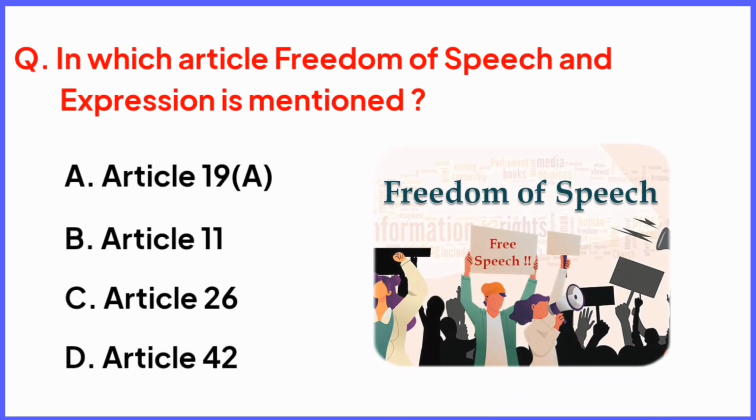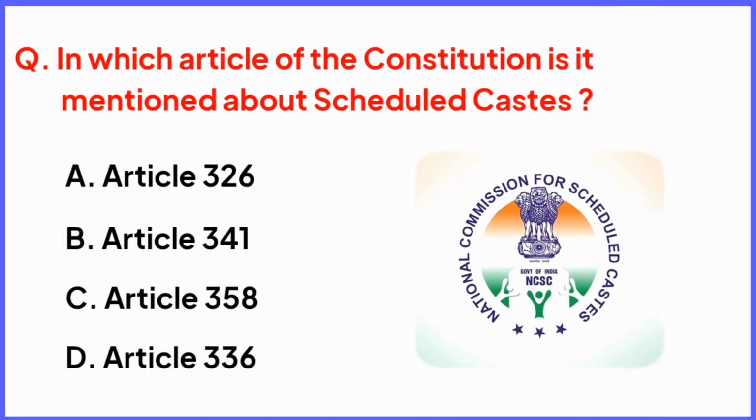In which article freedom of speech and expression is mentioned? Right answer is option A, Article 19A. In which article of the Constitution is it mentioned about scheduled caste? Right answer is option B, Article 341.